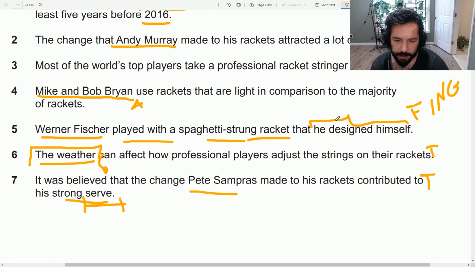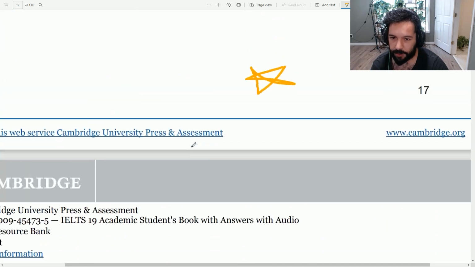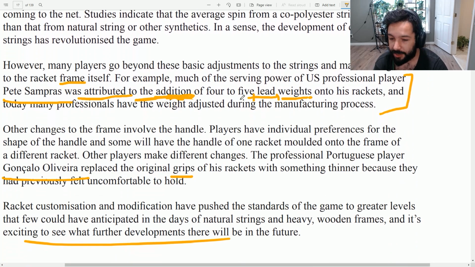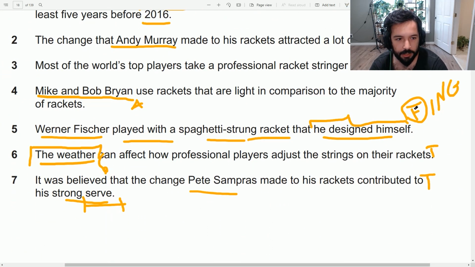It's a not given, because just because we didn't say he created it himself doesn't mean that he didn't create it himself. Maybe he did, maybe he didn't. We have no idea. Because of that, we cannot say it is false. We could say it's false if in here it said he started playing with the so-called spaghetti string racket, which was designed by a team of, for example, scientists, or which was given to him by someone who had created it from, for example, a piece of wood, whatever. But we don't know who created it, and we cannot prove it either way. We cannot say he did create it. We cannot say he didn't create it. So that's why this one is a not given.